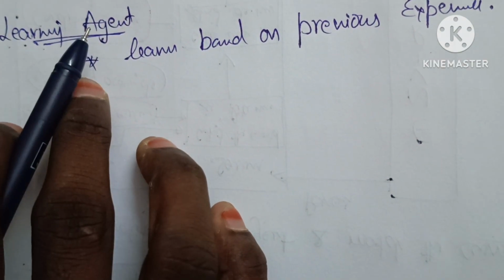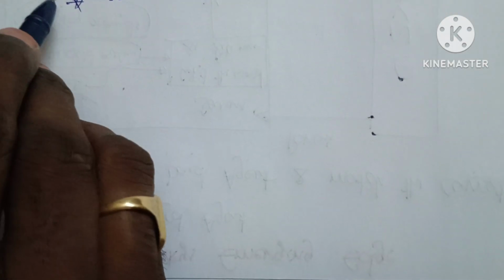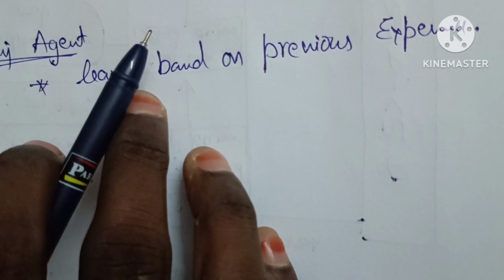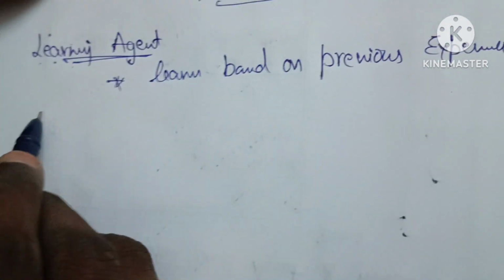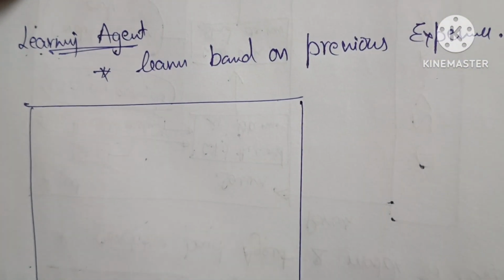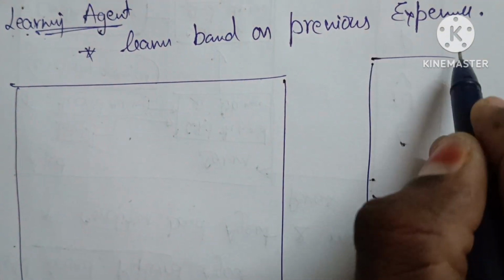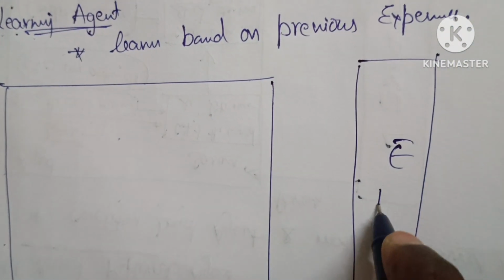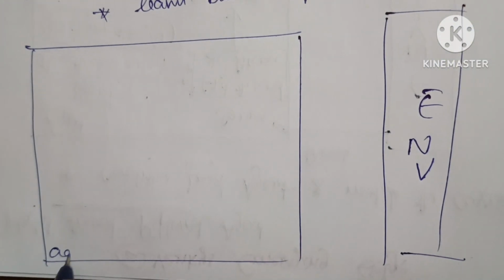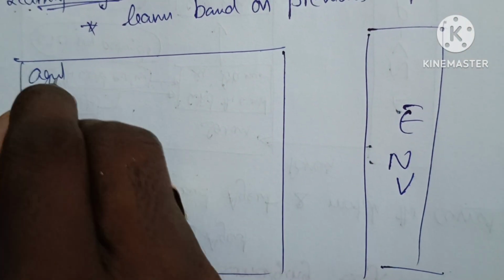Clear? Okay. Now the learning based agent, the diagram is also the same, but here the architecture has different components. The interaction is the same, one environment and one agent.